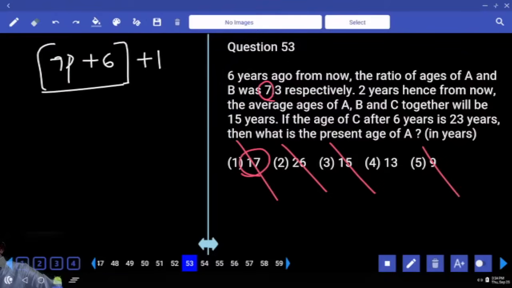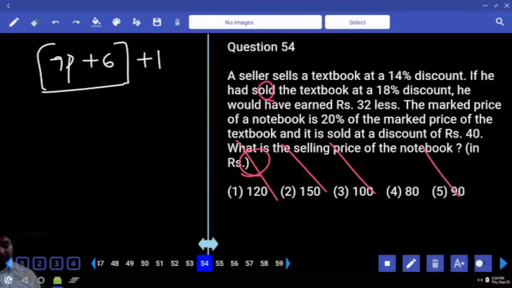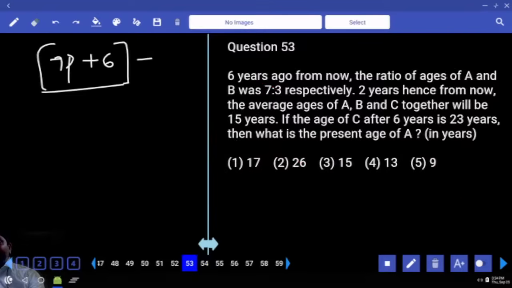Is it clear? Or else, if you know that your answer should be in the form of 7 parts plus 6, from every option you subtract 6, then it should be a multiple of 7.